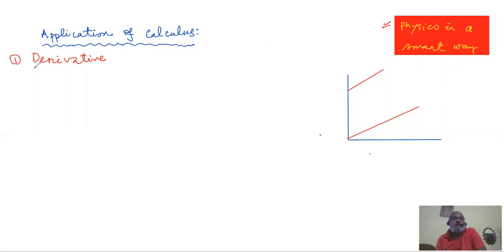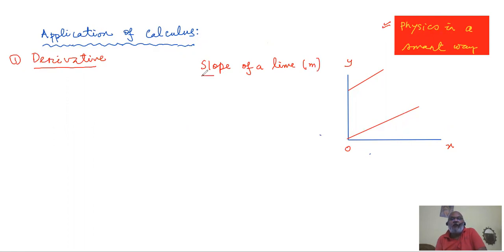So derivative, let us say, we consider a straight line. We consider a line. Line may be straight, may be curved. That doesn't matter. A curved line will be putting a small bit of difficulty. Apart from that, all the other aspects are like that of a straight line. You may have heard of a term that is slope of a line. Usually that is denoted by a single letter, that is m.